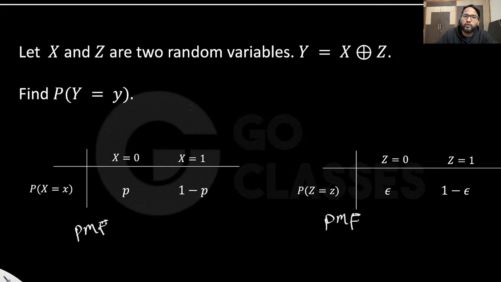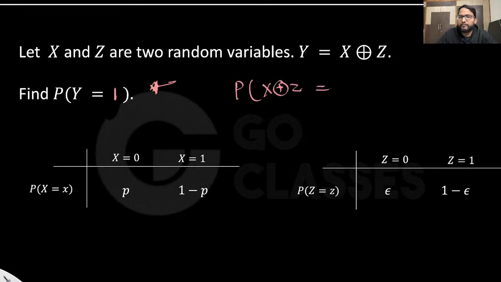So the PMF is given to you, and let's suppose they're asking some particular value, maybe what is the probability that Y is 1. Tell me what you need to do. You need to basically check how Y can be 1. Y being 1 means they're asking probability of X or Z being 1, right? So what are the possible values of X and Z which are contributing to this?